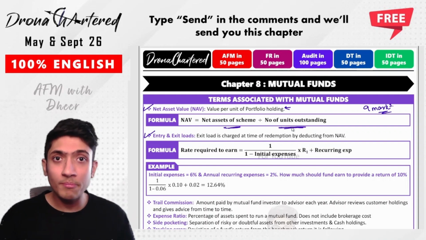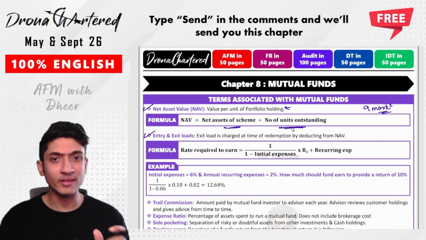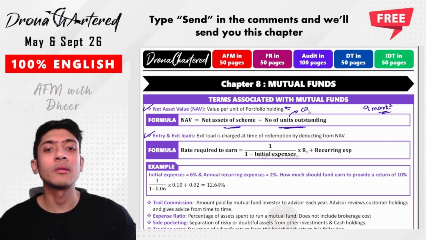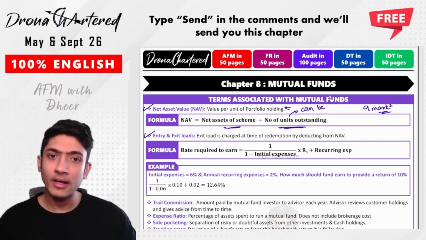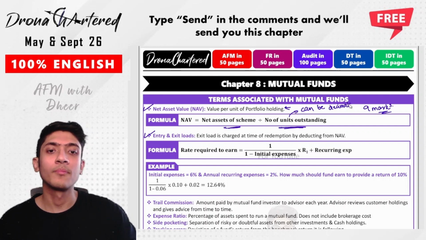Whenever you invest into a company, you purchase shares. Whenever you invest into a mutual fund, you get units. Another important part of these units is that units can be in decimal. For example, your shares cannot be in decimal, but units can be in decimal.